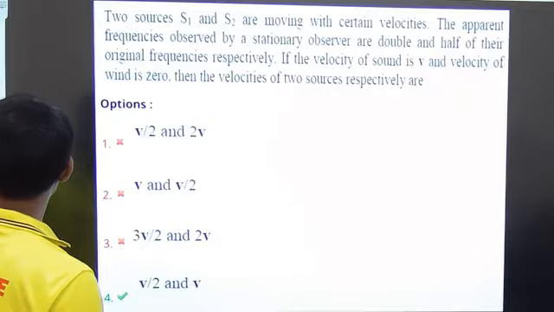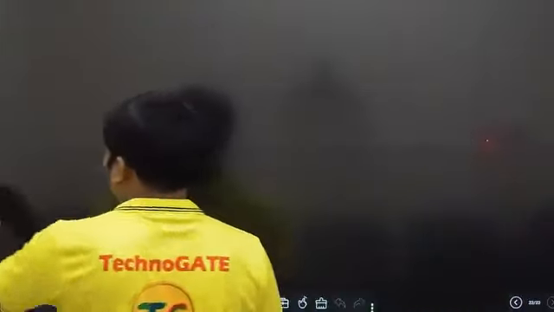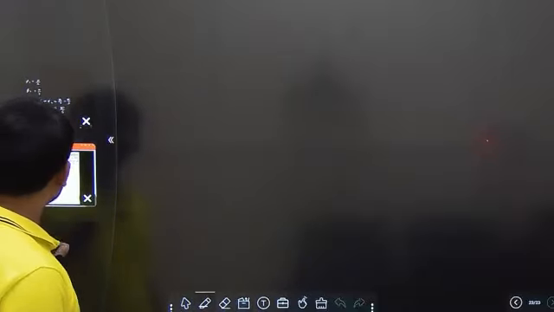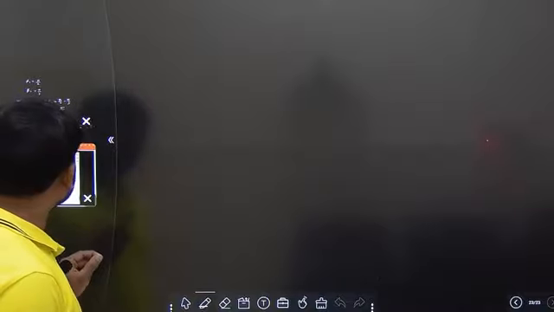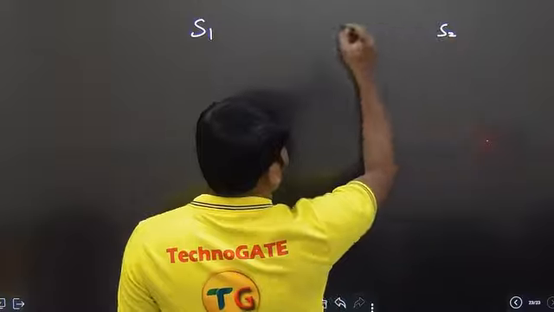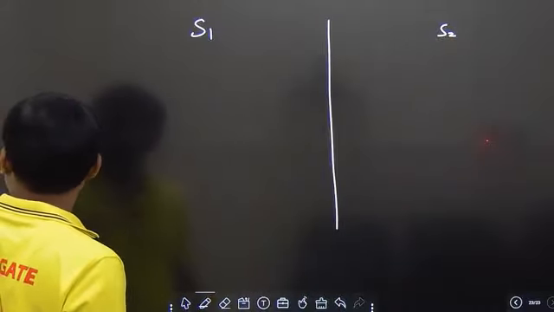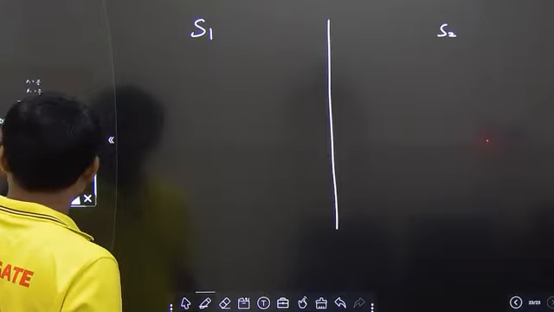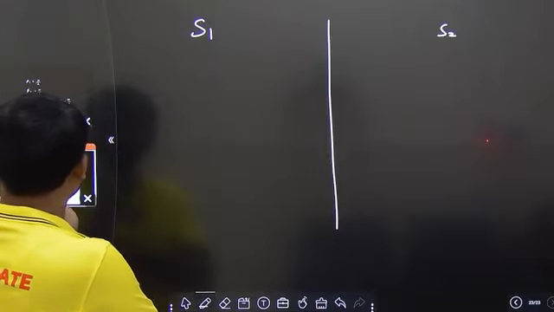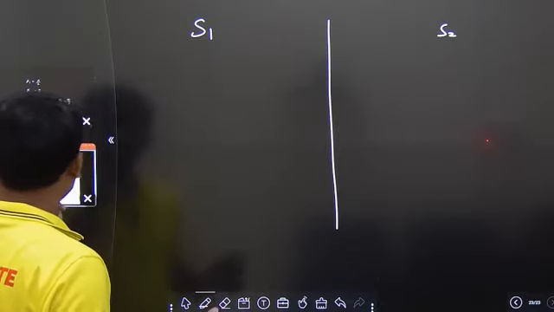I'm giving the solution anyway, you can check it. I'm going step by step based upon the data and the information given in the question. Two sources S1, S2 are moving with certain velocities. Let us take S1, and there is another source S2. They are moving together. The apparent frequencies observed by a stationary observer are double and half of their original frequencies.